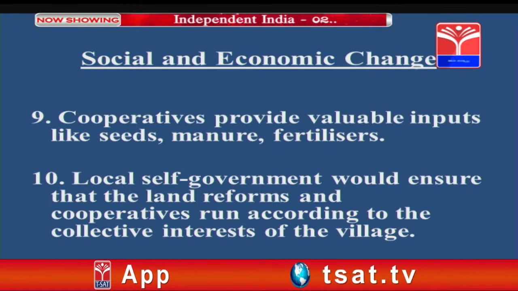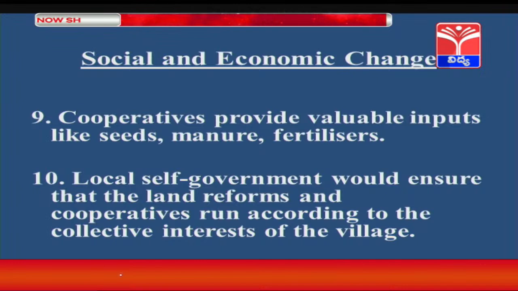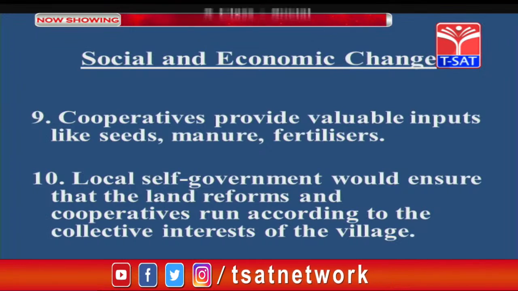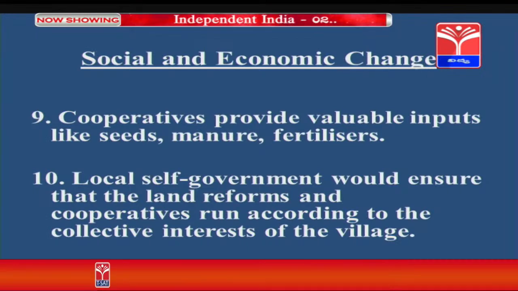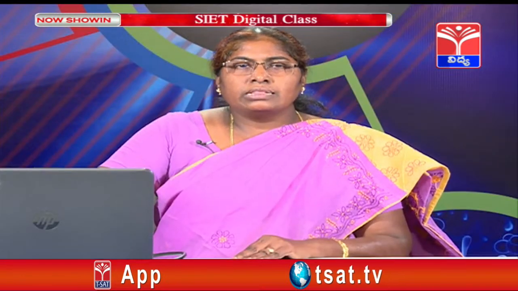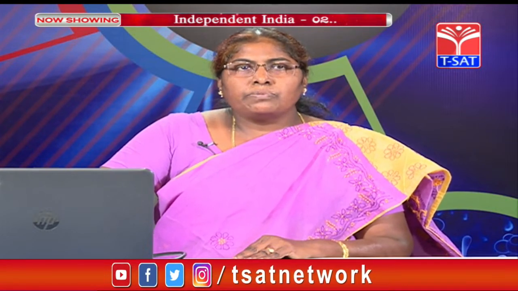Cooperatives provide valuable inputs like seeds, manure and fertilizers. This was in the local self-government giving importance. Local self-government would ensure that the land reforms and cooperatives run according to the collective interests of the village. Students, it was Gandhi's view that village administration must be given importance to develop India. So, keeping that in mind, local self-governments were given importance in the administration.